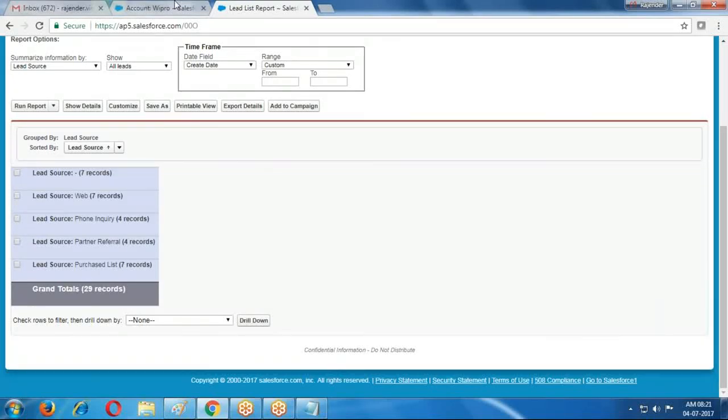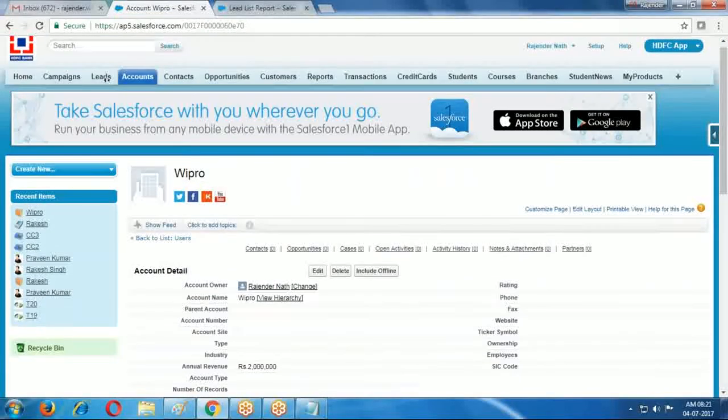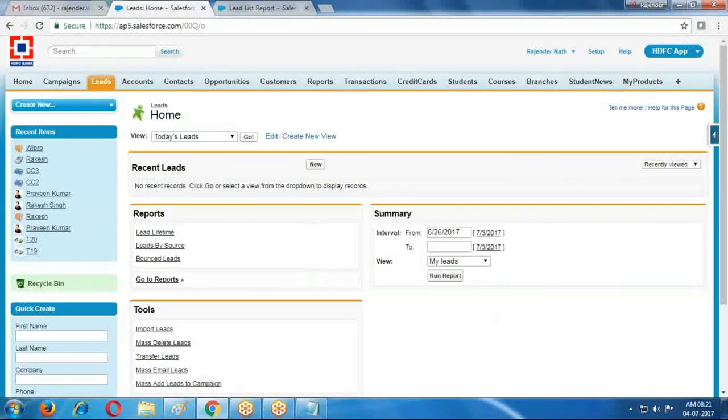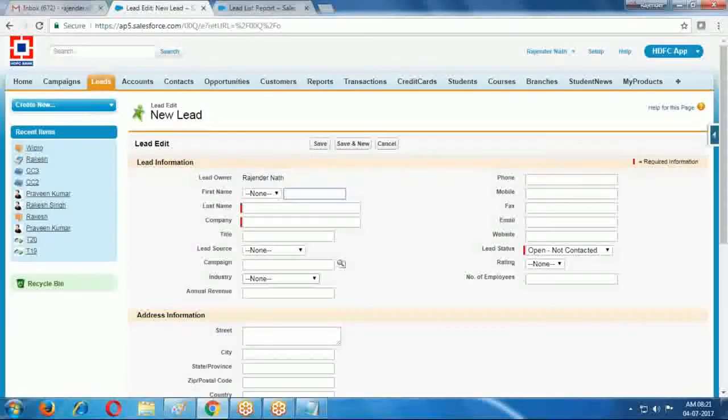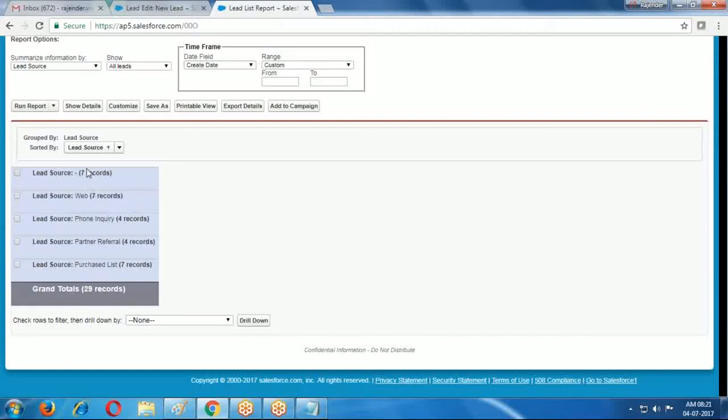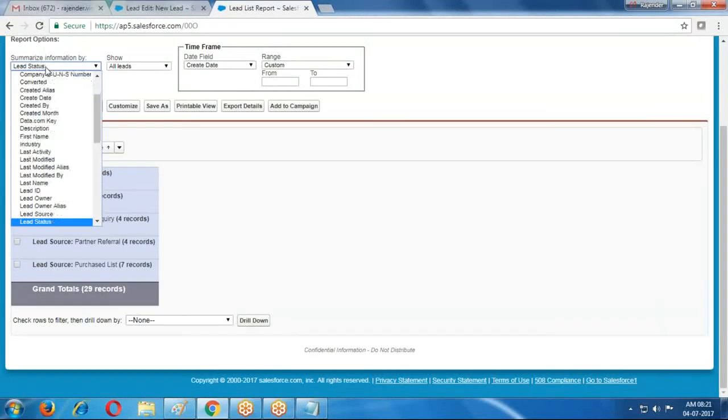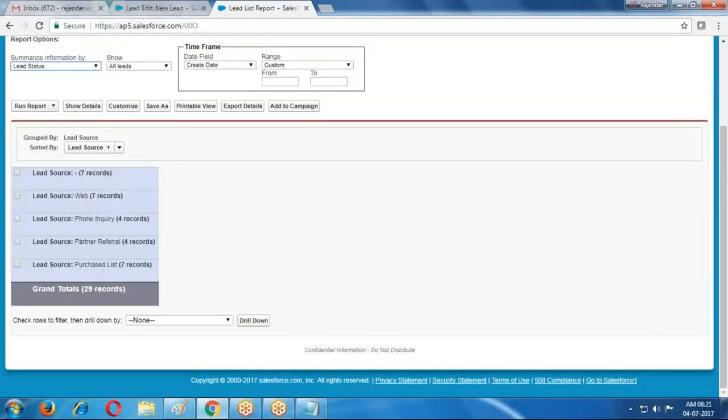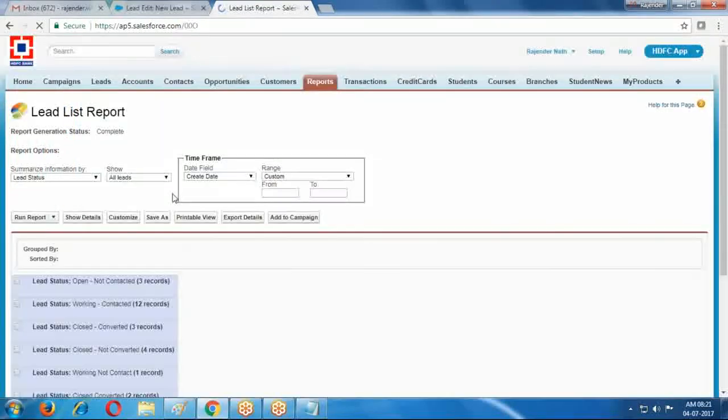Here if I open the lead object, there is a lead source, phone inquiry, web inquiry like this, or lead status: open not contacted, working contacted, closed converted, closed not converted. This is the way we generate. Suppose I require lead status, then I generate the report.